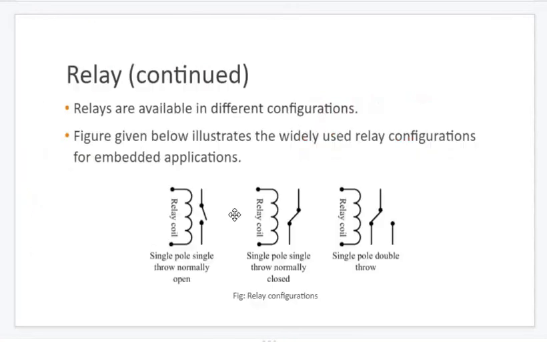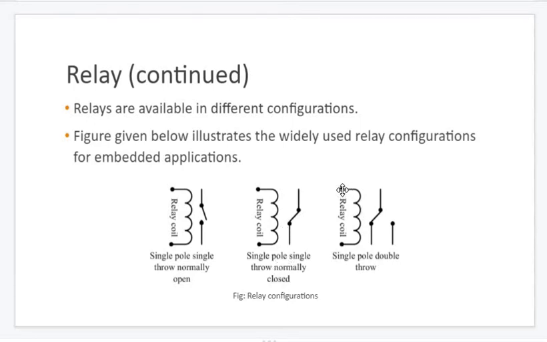Let me show the diagram first. See here, if I supply the current through this coil, that creates a magnetic field. This is a switch, what we call the armature. This is the armature, this is a coil, this is a mechanical switch. So what happens is, once you supply the current, it creates a magnetic field that pulls this switch towards itself. You can see here it got closed. Here it is a single pole.